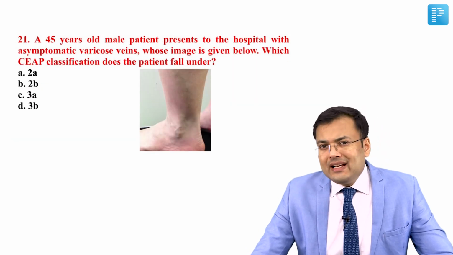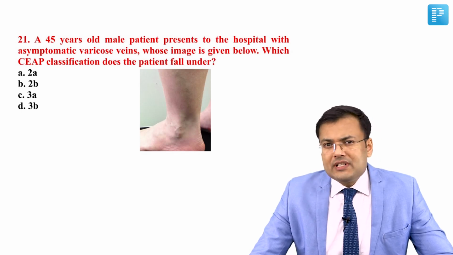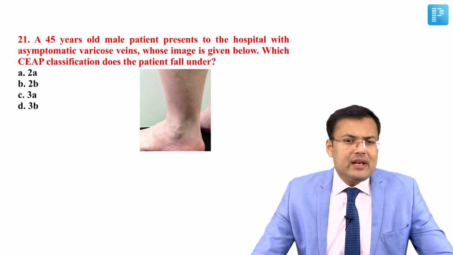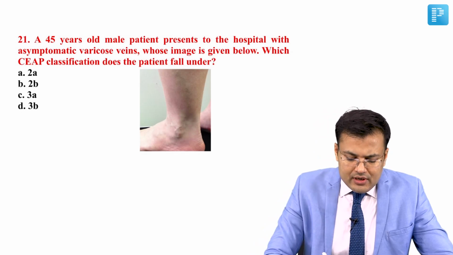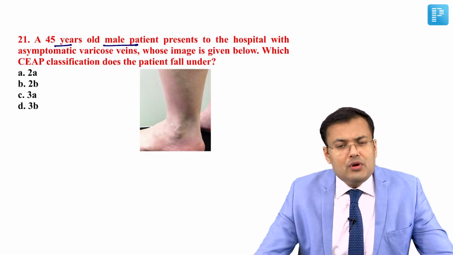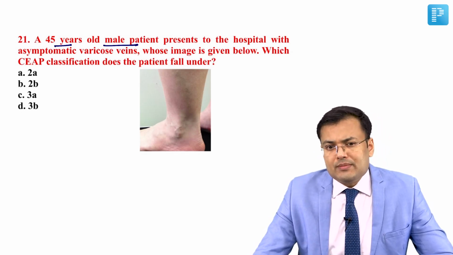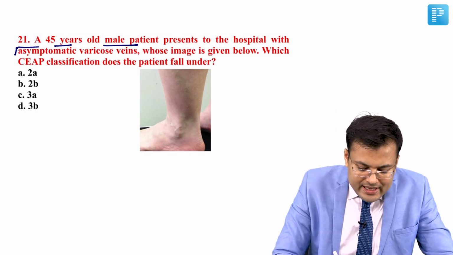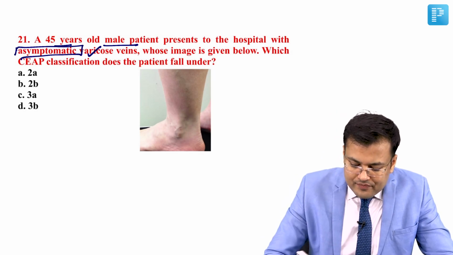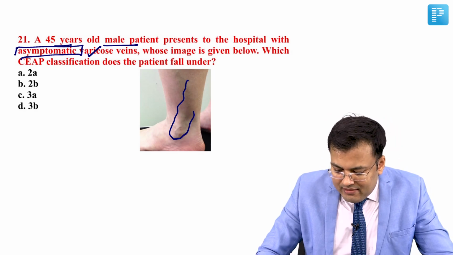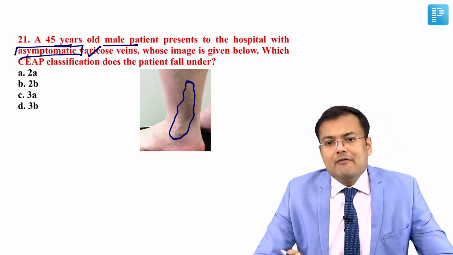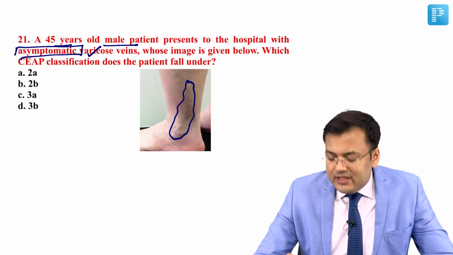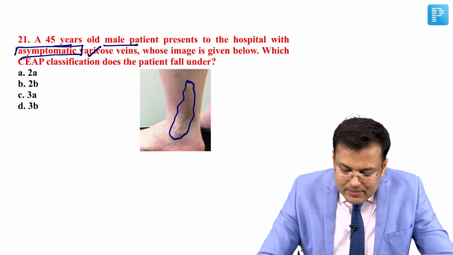This is another indirect repeat because lots of questions were asked about CEAP classification. If you see the question, 45 years old male presents to the hospital with asymptomatic varicose vein. Can you see here? So this patient is having asymptomatic varicose vein. Which CEAP classification does the patient fall under?